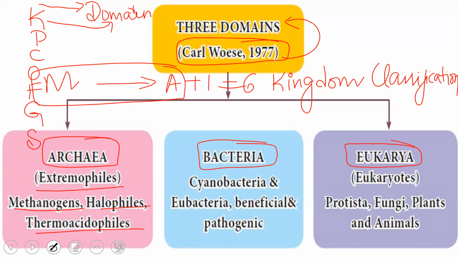Under bacteria, he included cyanobacteria, eubacteria, beneficial and pathogenic bacteria. Majority of them are heterotrophs. And then the last group, eukaryotes, were grouped under one single domain called eukarya, which included protista, fungi, plants, and animals.